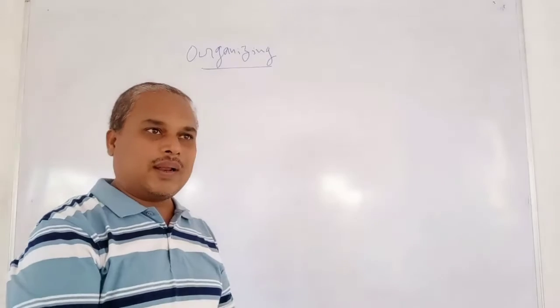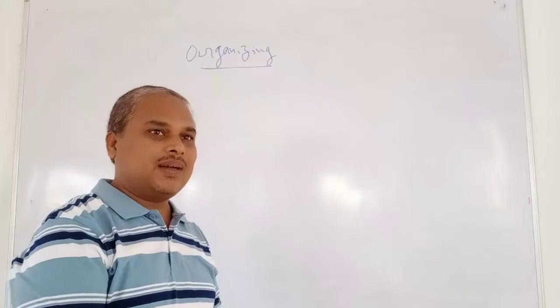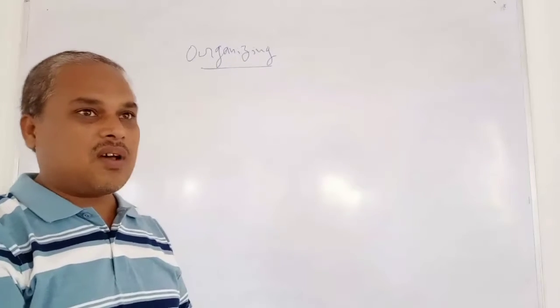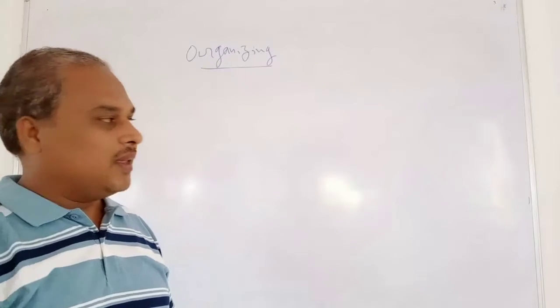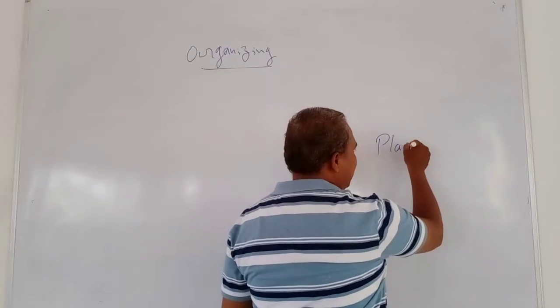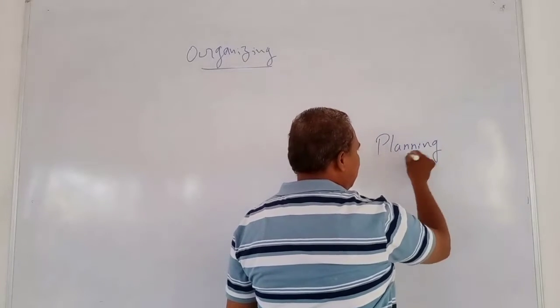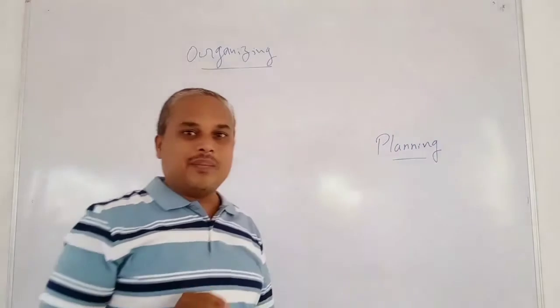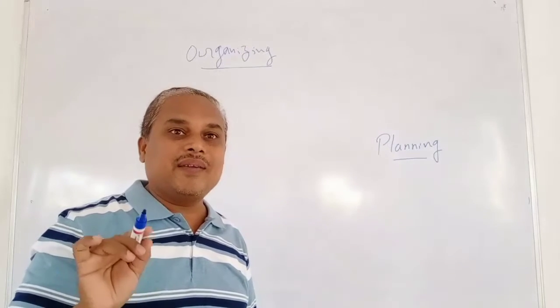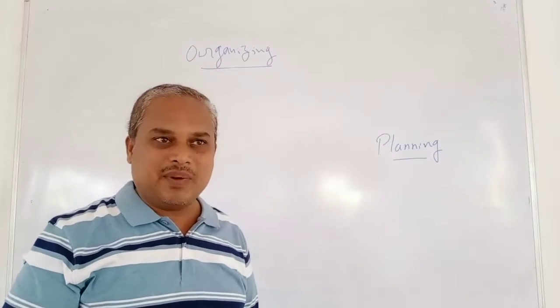So as I told you, planning, organizing, staffing, directing, and controlling are the functions of management. In that, planning is the primary function of management, right? Planning is the very first function of management.